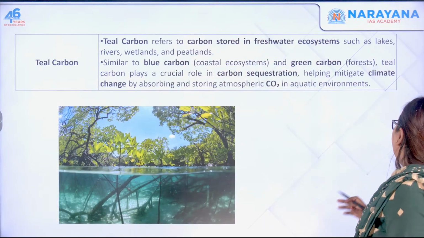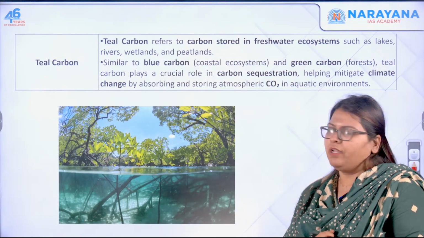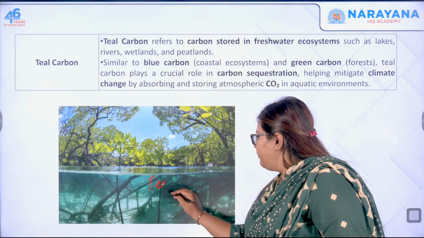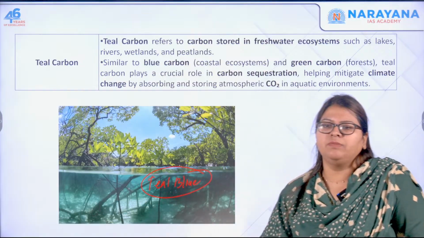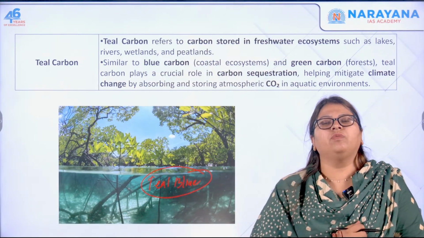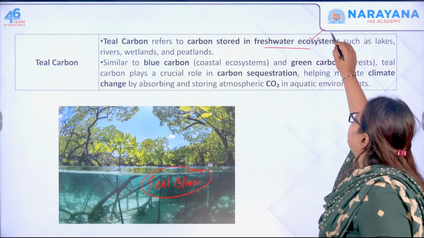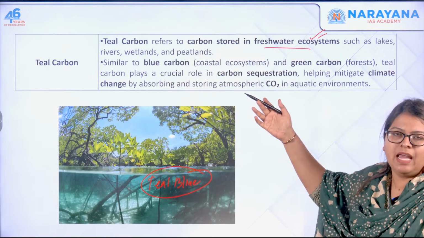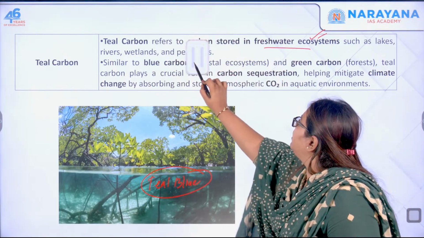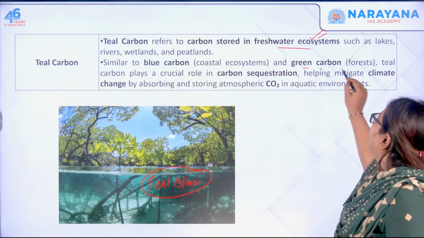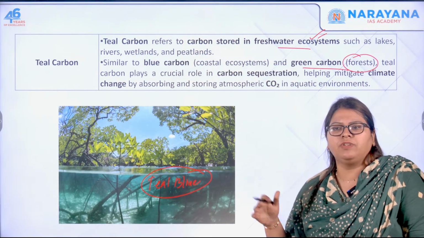Now moving forward, teal carbon. Teal carbon is something like blue carbon. Teal carbon and blue carbon are similar: the carbon that is sequestered or stored by marine or freshwater ecosystems, such as lakes, rivers, wetlands, peatlands, etc. This is similar to blue carbon, that is the coastal ecosystems, and green carbon, which is the forest. These play an important role in sequestering carbon dioxide.